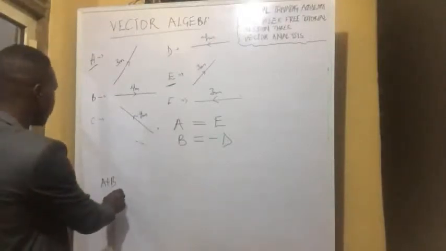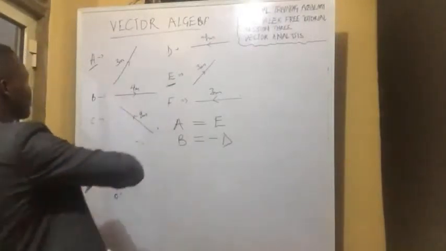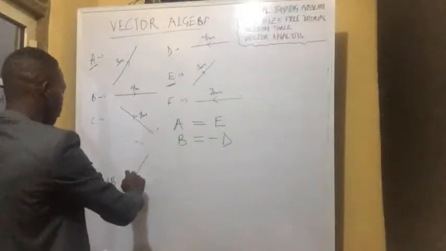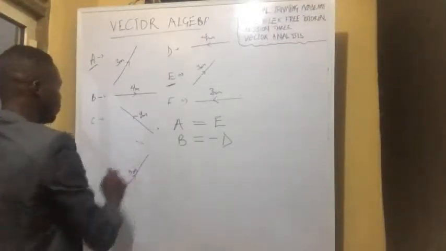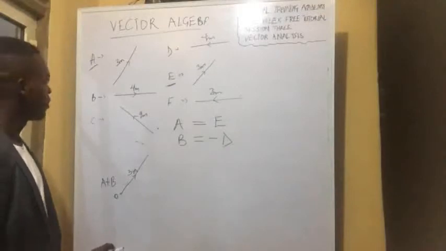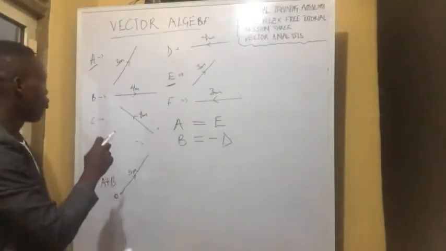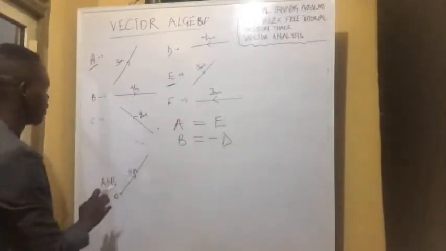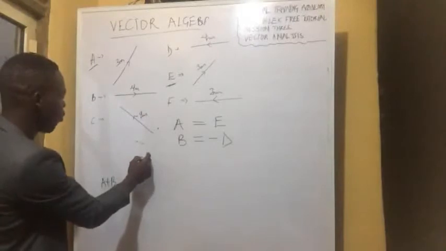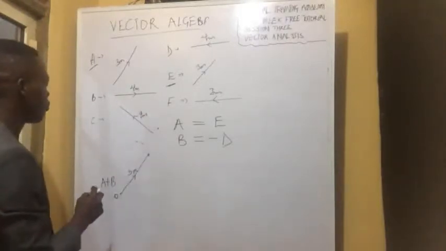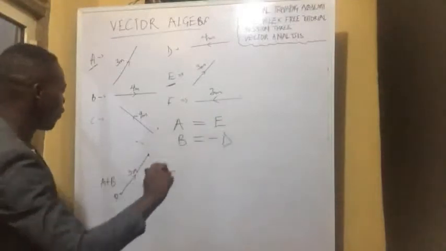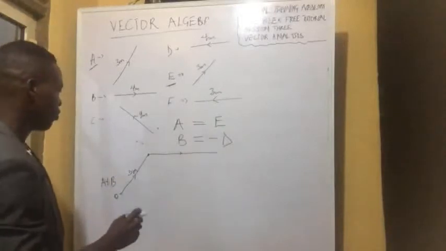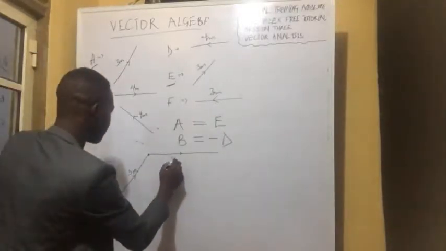Now from this origin, what is A? A is 3 meters in this direction. So we go 3 meters. Do we get that? Now, we now take the bottom of the second one, which is B, and we attach it to it. So for B, this will be the origin, and it will move eastward 4 meters. Don't forget, we said we want to make sure we represent the lines very well.